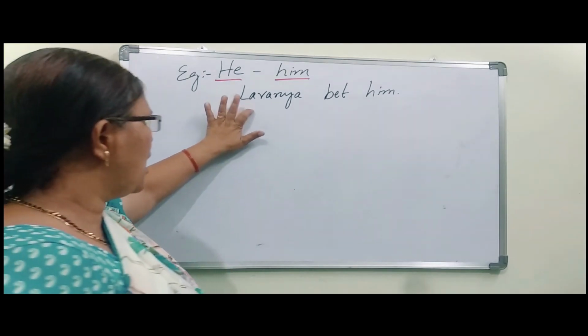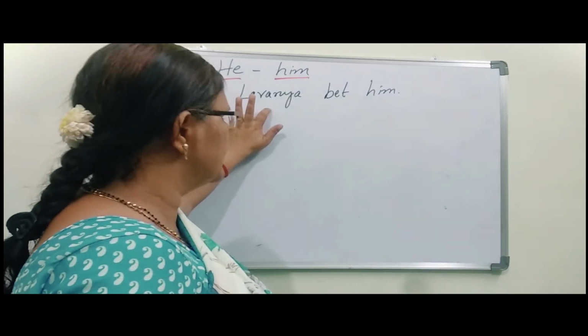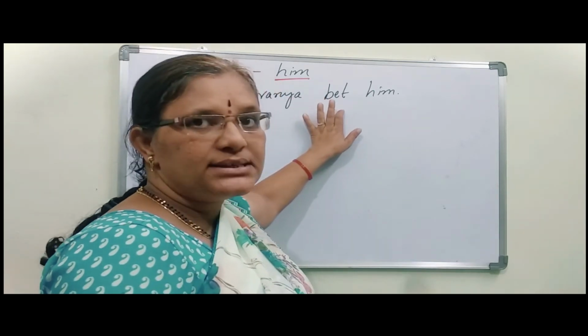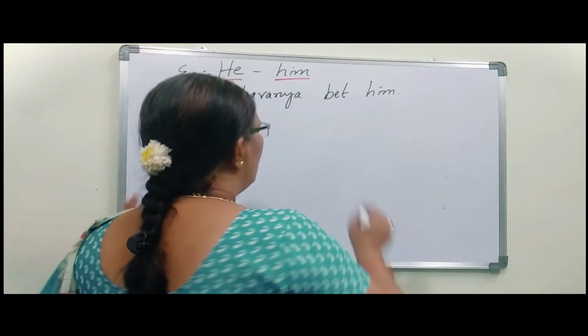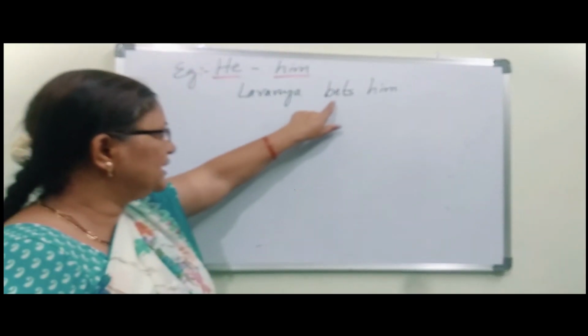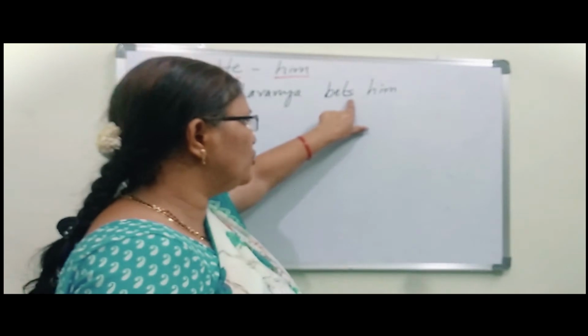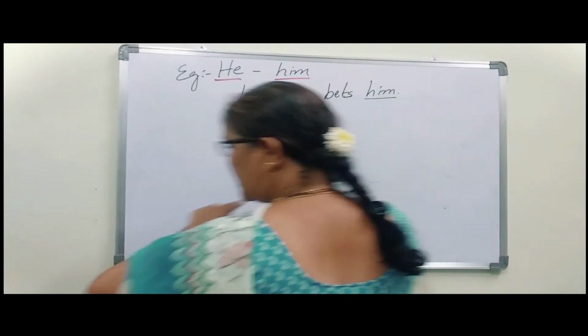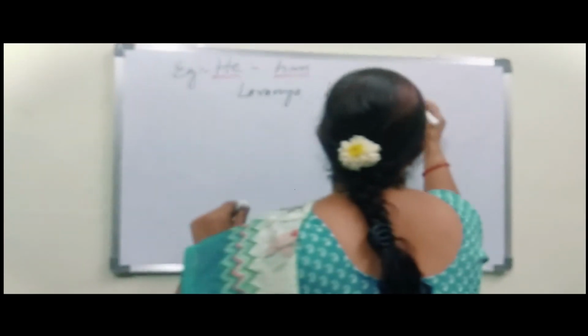So here Lavanya, one girl is there. What does that girl do here? That girl bets him. So that girl bets somebody. To whom? On him. So that's why him comes under object.